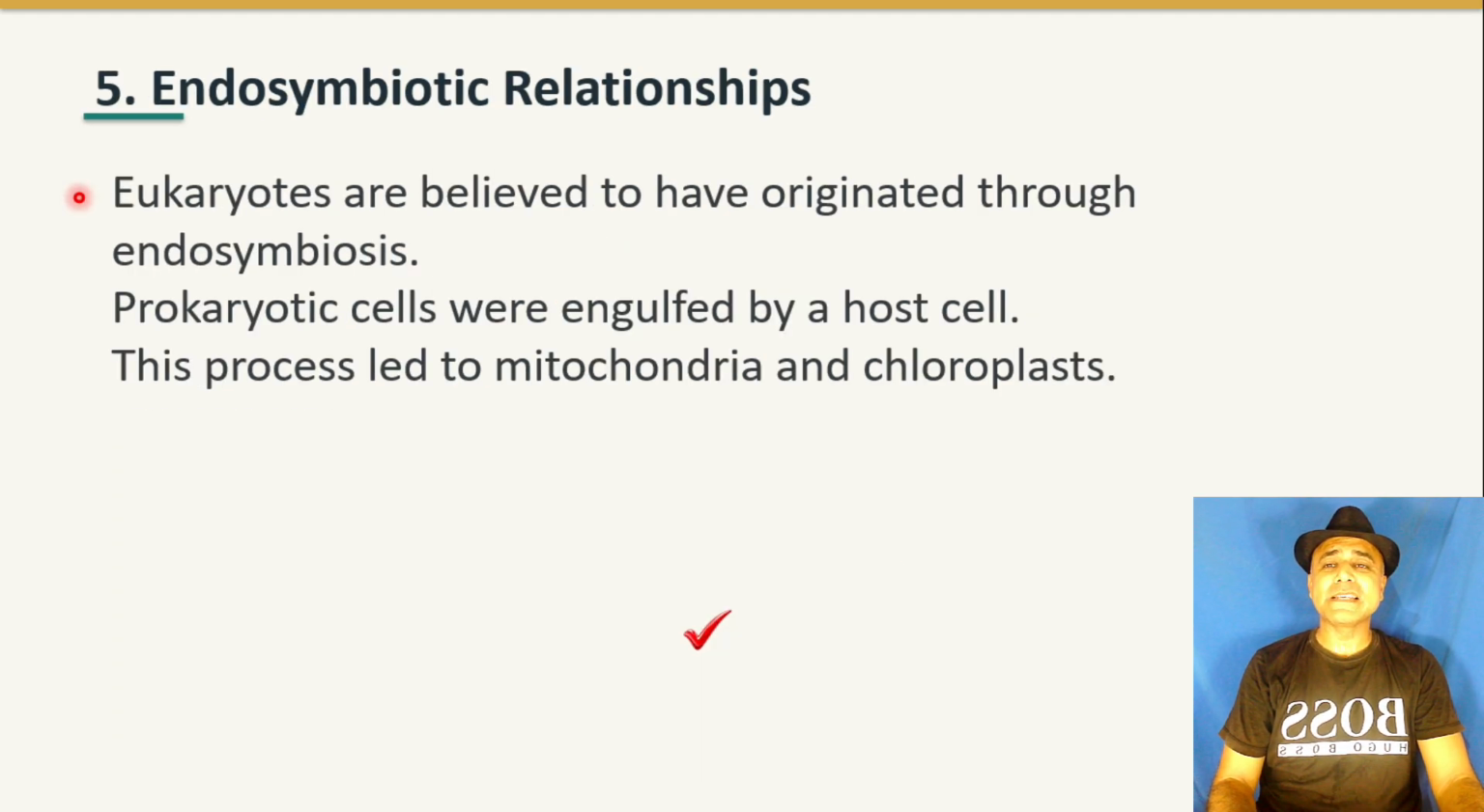Now we will discuss endosymbiotic relationship. Eukaryotes are believed to have originated through endosymbiosis. Prokaryotic cells were engulfed by a host cell. This process led to mitochondria and chloroplast.